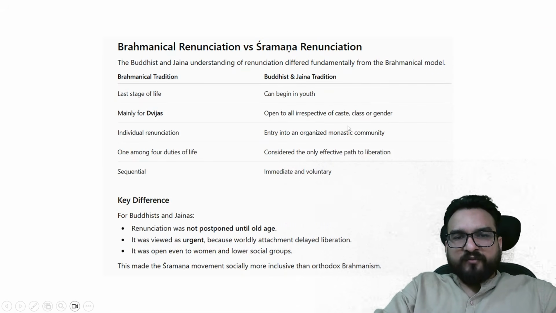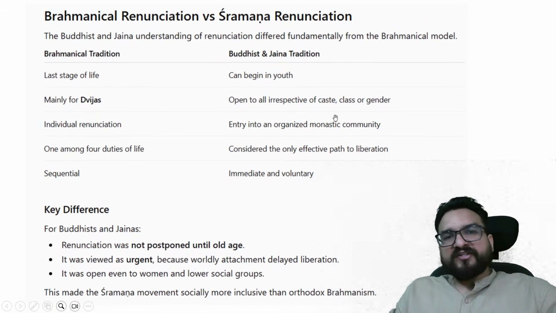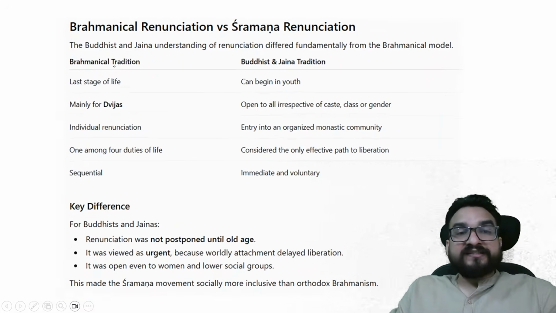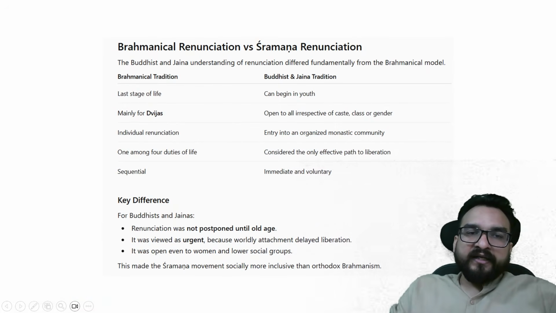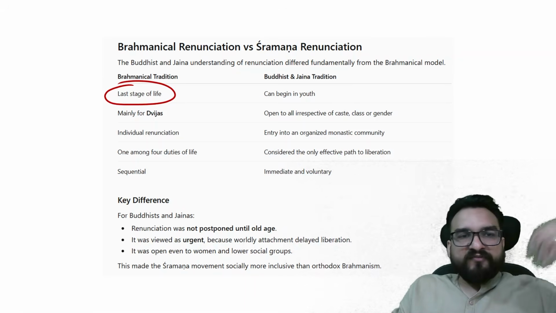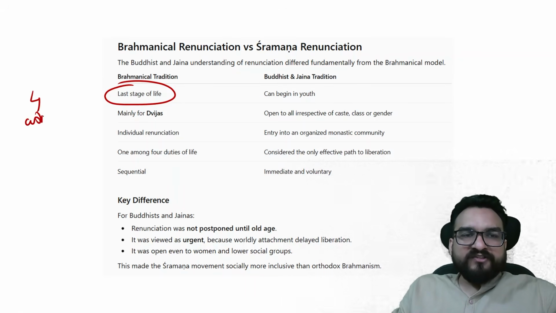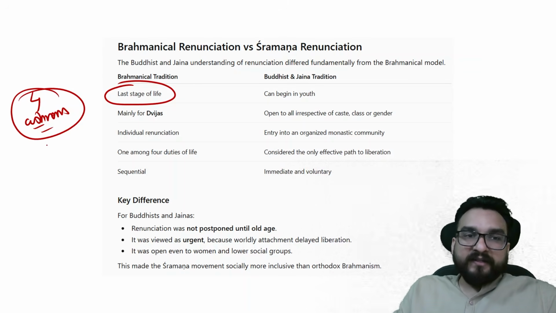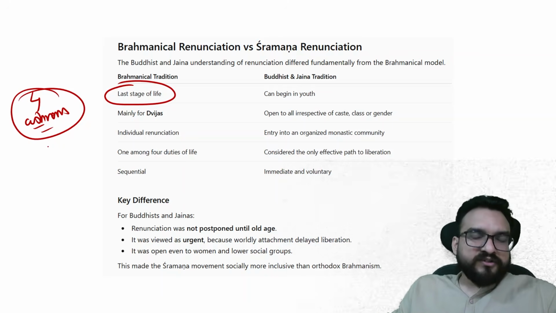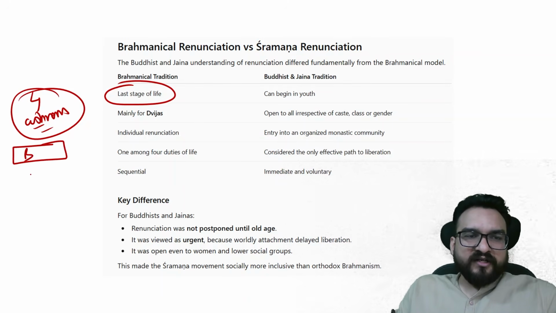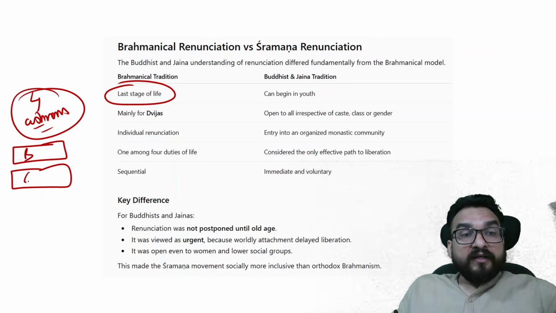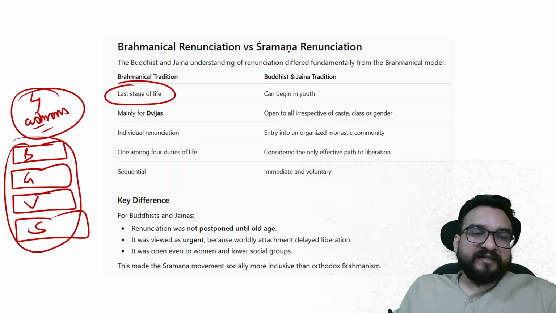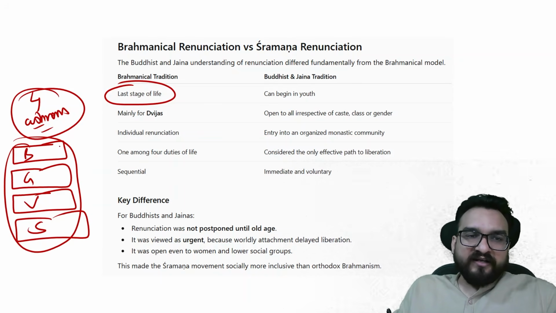So what is the difference between Brahmanical renunciation and Shraman renunciation? You will find that in the Brahmanical tradition, renunciation was a stage of life where everyone has to renounce in the end, like you will find in the 4 ashrams. Now there is a debate, which is also written in your standard books, which is not needed. So this is Brahmacharya, then Grihastha, then Vanaprastha, then Sannyasi. These are the 4 stages of life. Now the argument is that people had the choice to live their life out of all these 4.